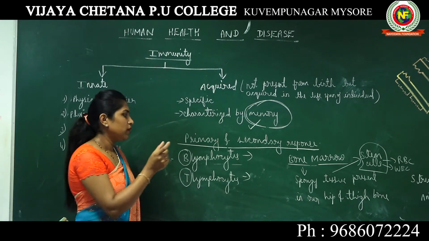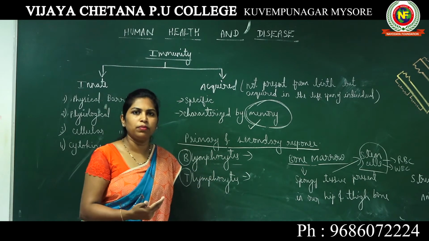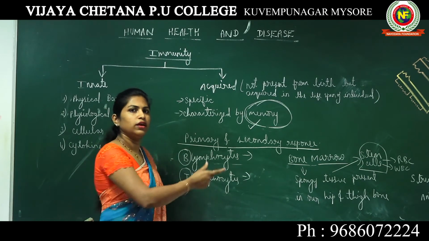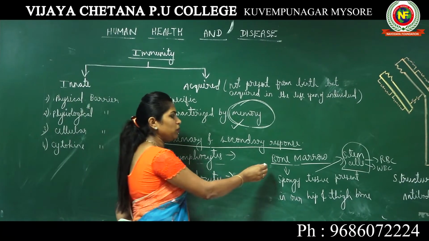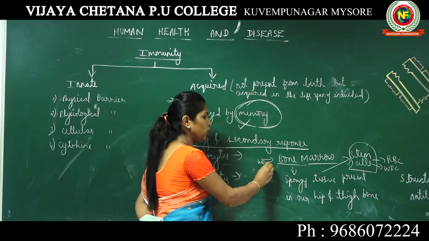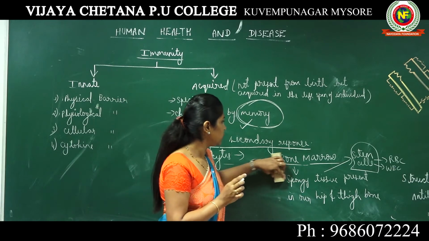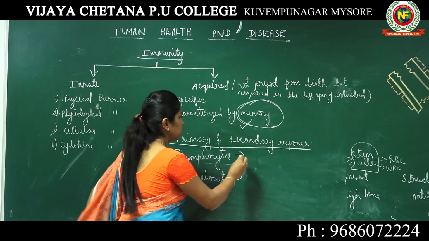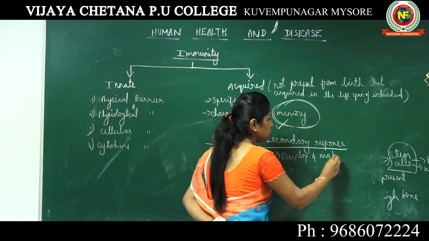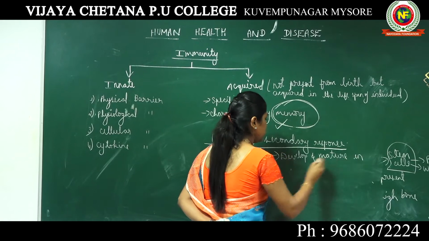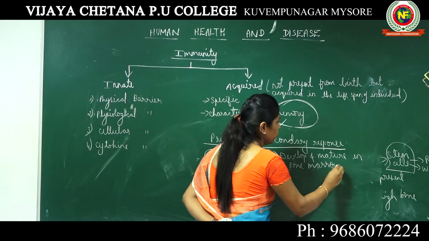However, there are certain lymphocytes which develop and differentiate in the bone marrow. Even though all the WBCs are produced in bone marrow, certain lymphocytes develop and mature in bone marrow.